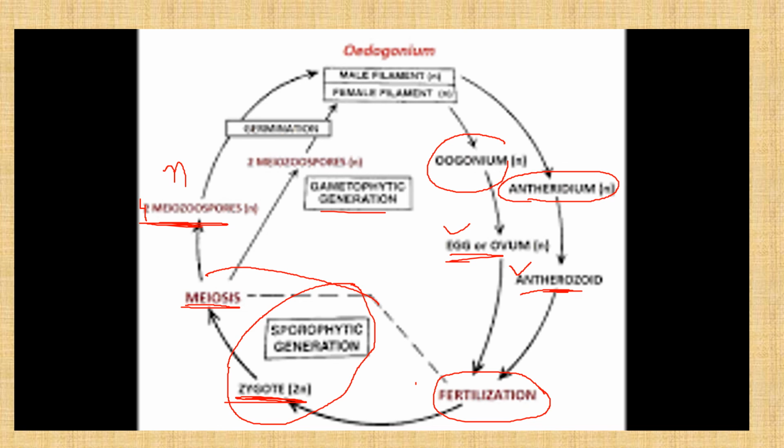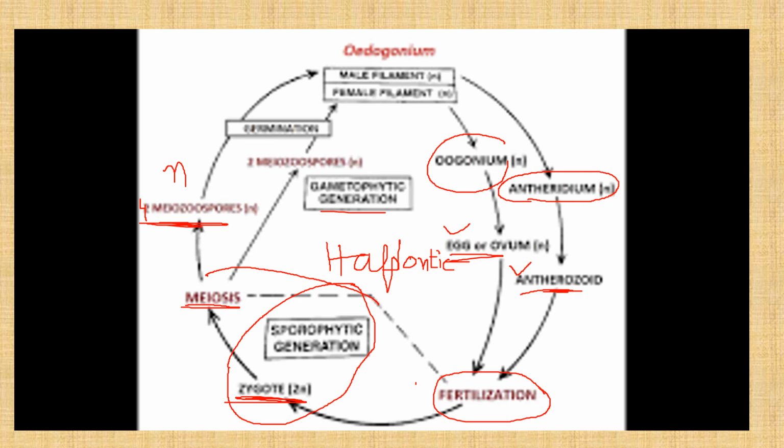This type of life cycle is called haplontic, H-A-P-L-O-N-T-I-C, where the majority of the life period is haploid.